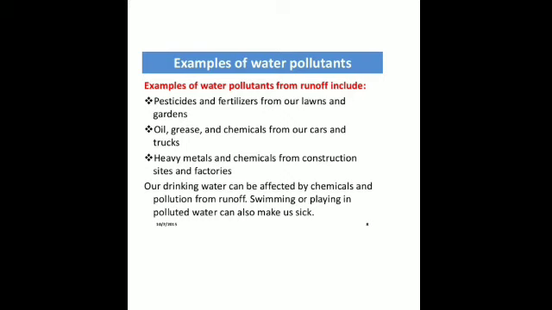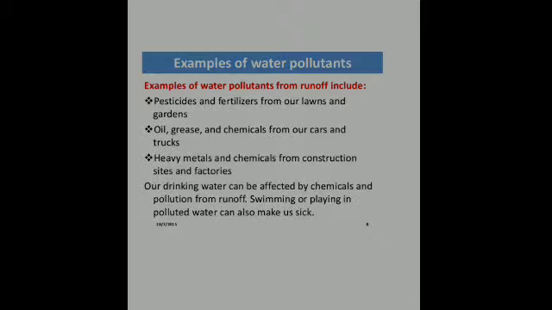And thermal pollution is caused by power plants. The water used by power plants for cooling is discharged into the nearby water body, and because this water is very hot, it is hazardous for aquatic plants and animals.